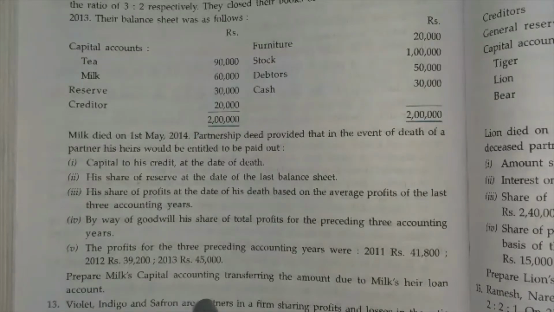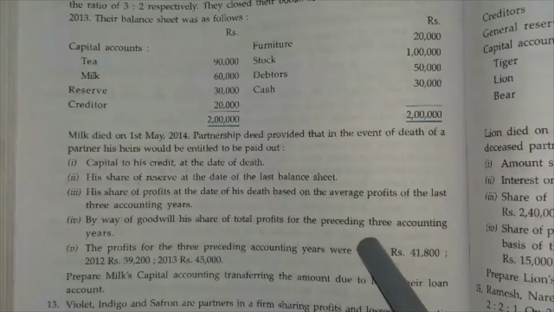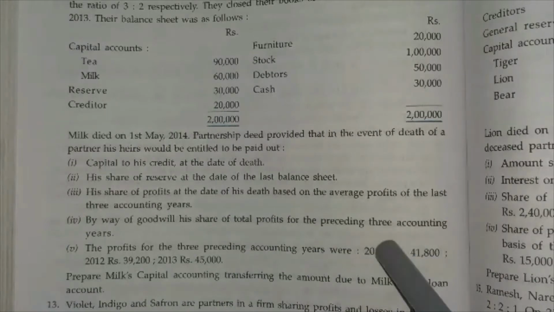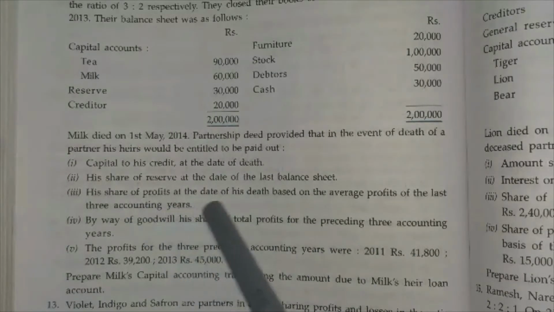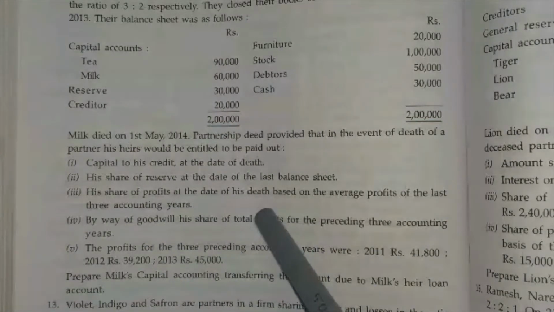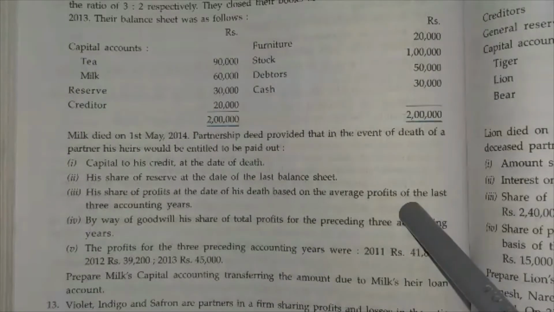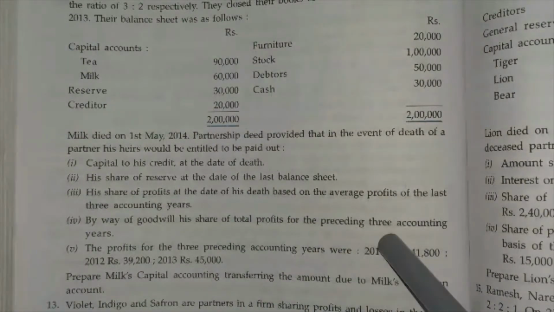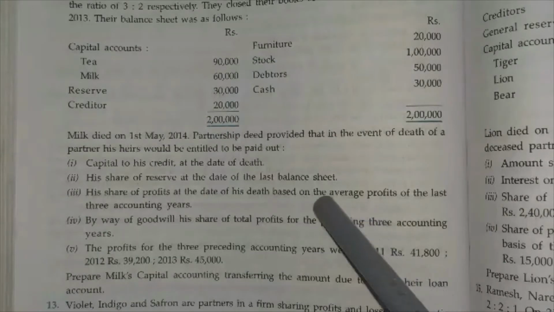Prepare Milk's capital account transferring the amount due to Milk's heir's loan account. See, by way of goodwill, his share of total profit of the preceding 3 accounting years is credited, and his share of profit at the date of his death is based on the average profit. So for goodwill calculation, it is the total profit for the last 3 years, and for the profit calculation, it is the average of the last 3 years' accounting profit.